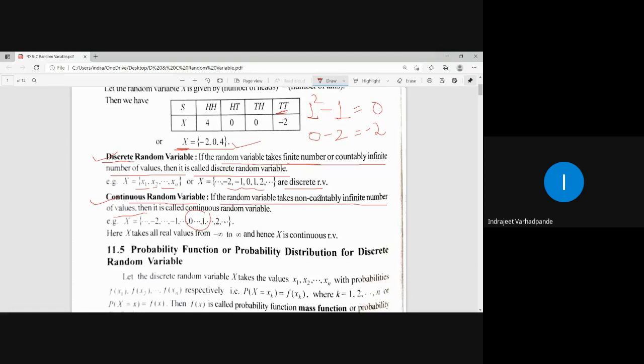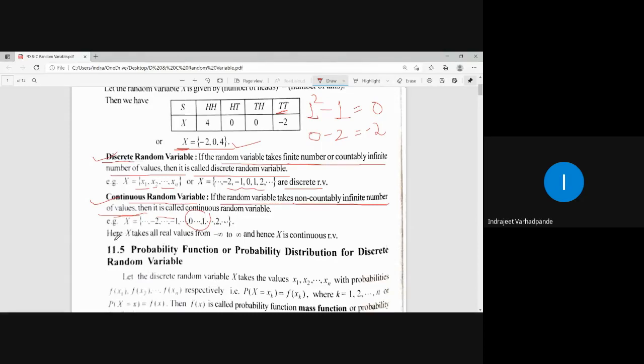So if a random variable takes non-countably infinite number of values, then it is called a continuous random variable. Between 0 and 1, infinite number of values are there. Between 1 and 2, infinite number of values are there. Between -1 and -2, infinite number of values which are not countable, and therefore those are termed a continuous random variable.